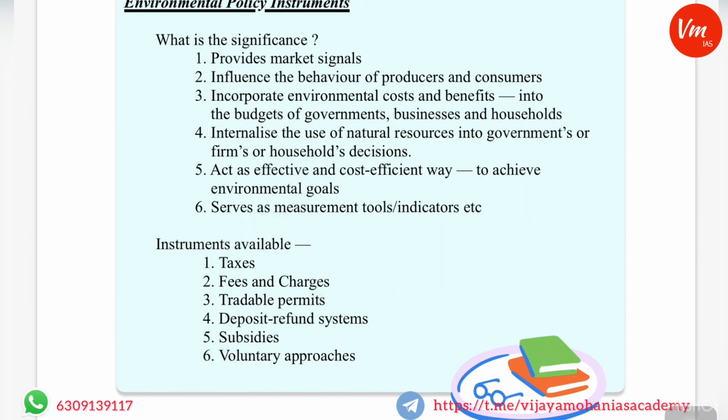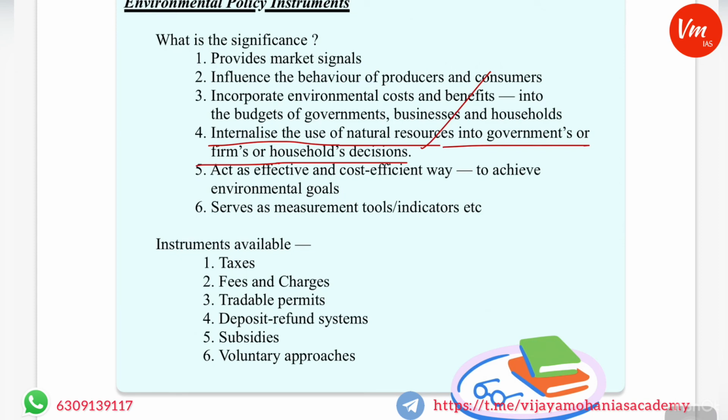Another significance of these environmental policy instruments is that they internalize the use of natural resources into the decisions of governments, firms or households. As in the same example I told you earlier, because of these policy instruments they will internalize the good use of natural resources into household or government decisions.